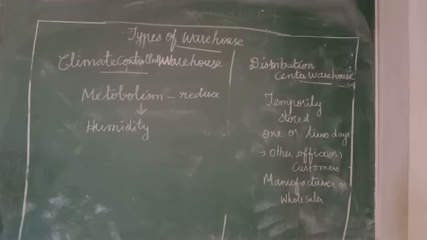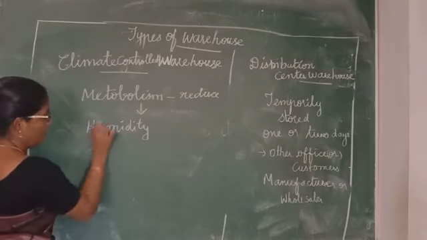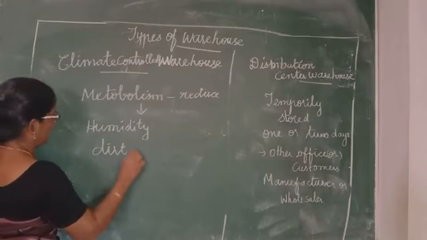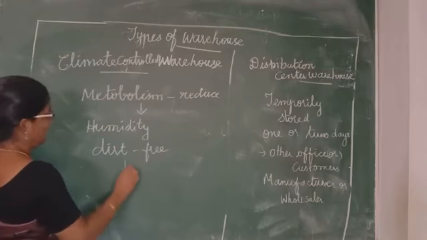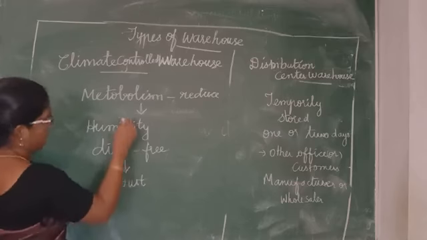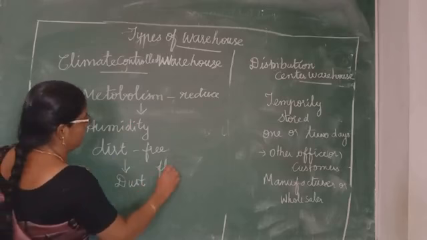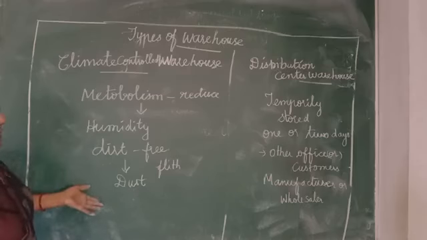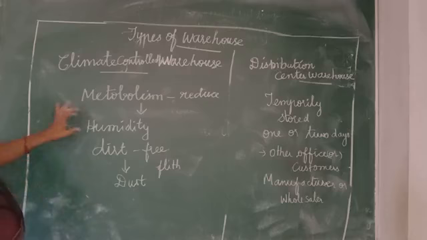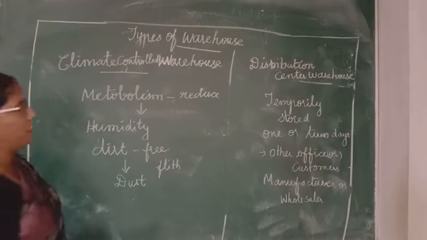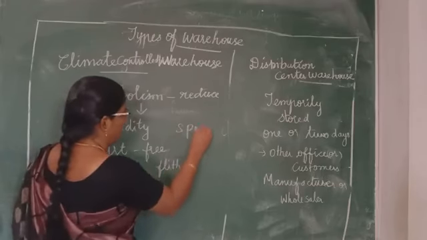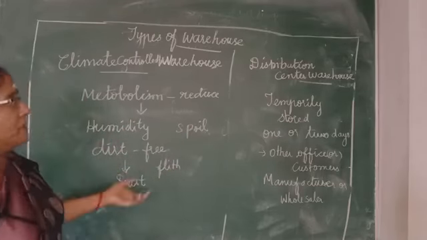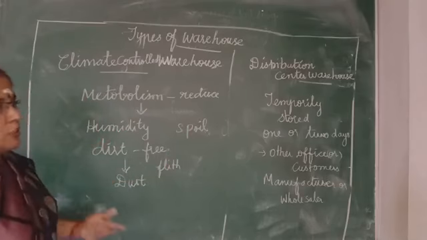For delicate products such as flowers, there are dirt-free facilities in these warehouses. We have to preserve the warehouse dirt-free, without any filth. Filth means what? Dust. Without dust, we have to preserve all these commodities. Why? We have to give the particular humidity. Then only the product will not get deteriorated, will not get spoiled. Then we can distribute to the consumer throughout the year.